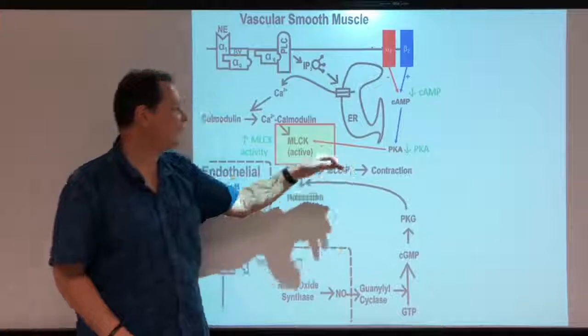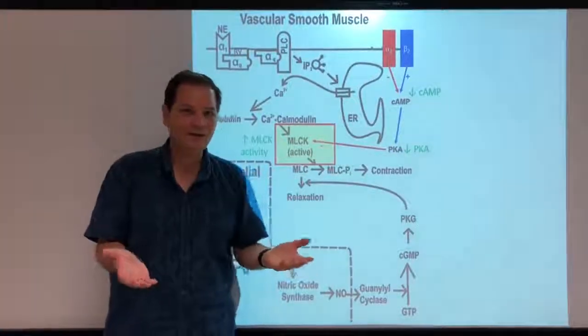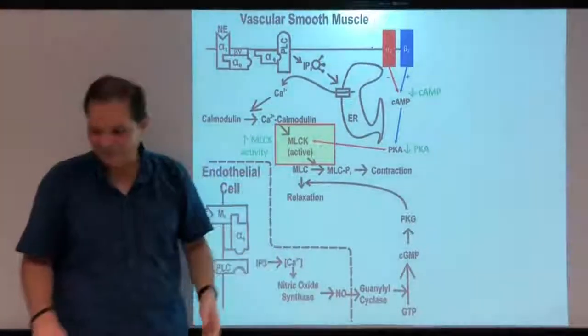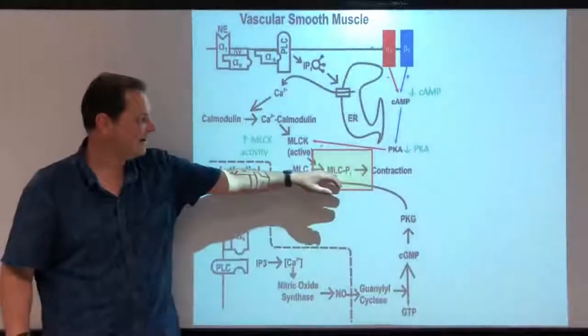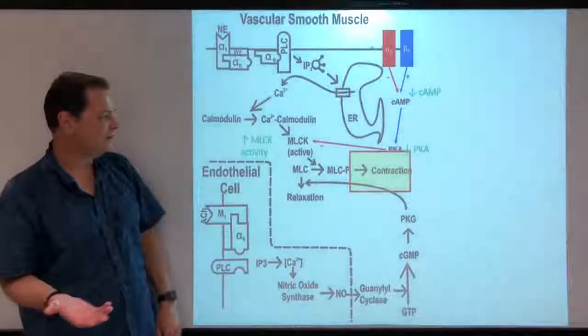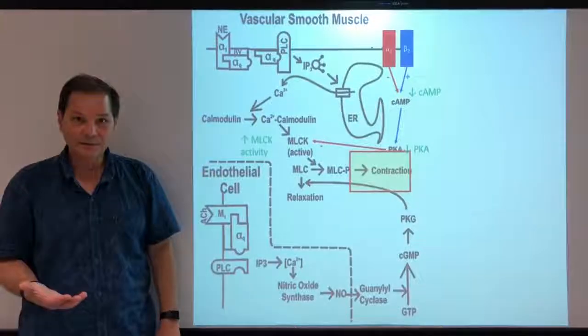Decreased PKA will cause myosin light chain kinase to be less phosphorylated, and it will therefore be more active. More active myosin light chain kinase gives you more phosphorylated myosin light chain, and that gives you an increase in contraction of your vascular smooth muscle, okay?